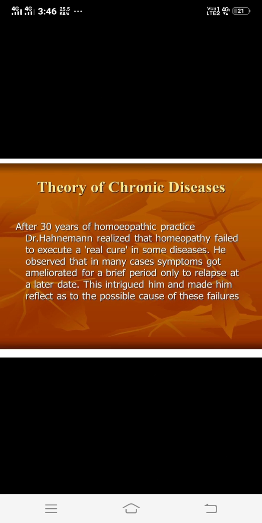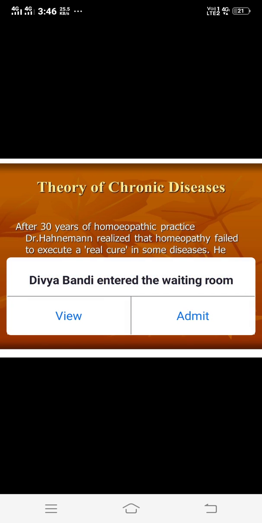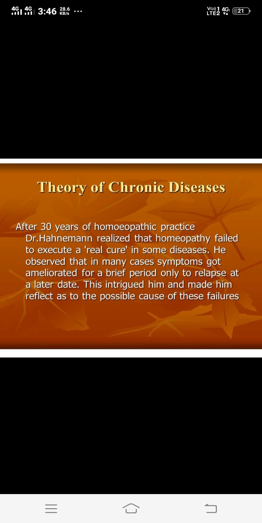Third, there may be some defect in the application of the law of similars. Fourth, there may be some defect in the selection of the totality of symptoms. And fifth, there may be some obstacles present that cause chronic diseases not to be cured permanently. So these are the five reasons.